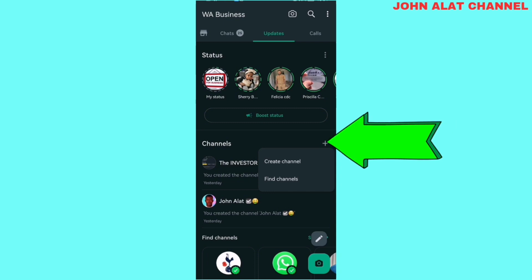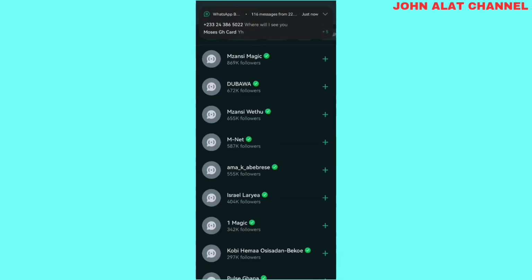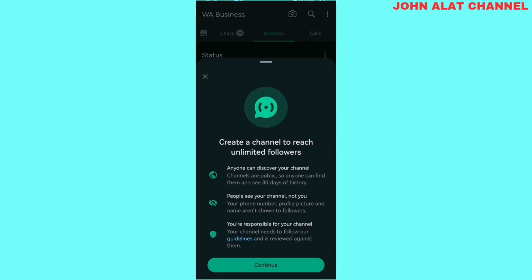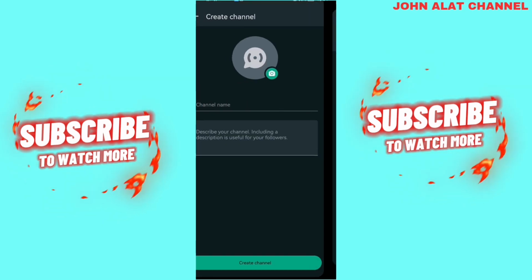So after tapping on it, you can see find channels and create channel. So if you want to find a channel, you can just tap on it and you search for the channel you want to find. And if you want to create a channel, you just tap on this and create your channel. So make sure you read and understand the whole rules over here guiding this community. Then you just tap on continue.